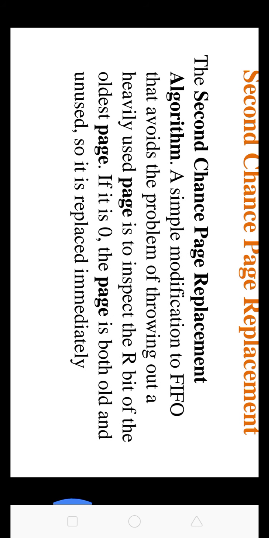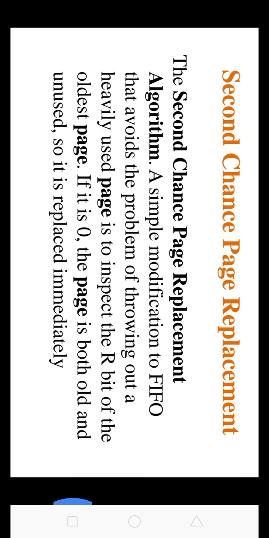This means that in the second chance page replacement policy, the candidate pages for removal are considered in a round robin manner, and a page that has been accessed between consecutive considerations will not be replaced. The page replaced is the one that, when considered in round robin manner, has not been accessed since its last consideration.